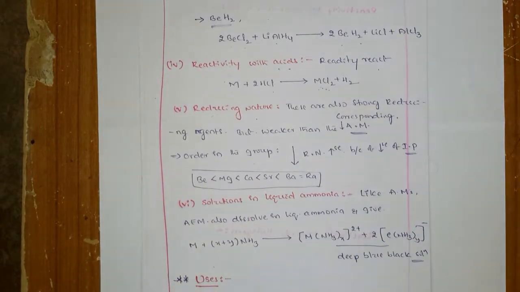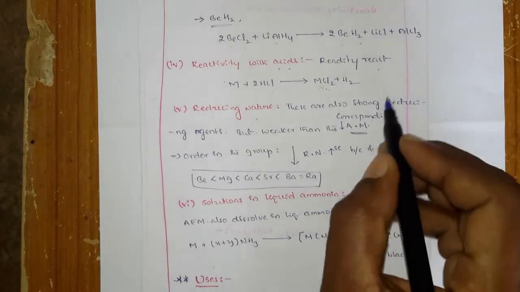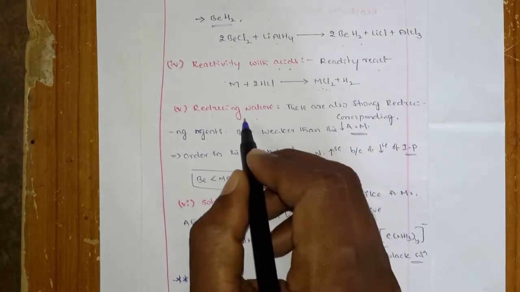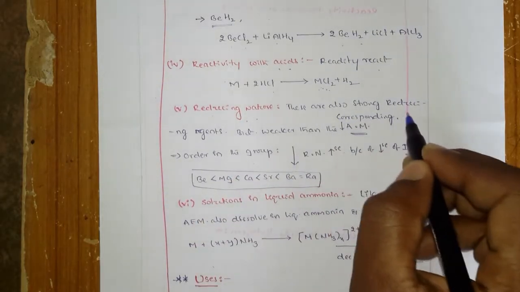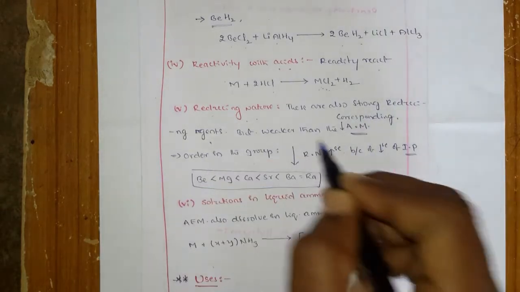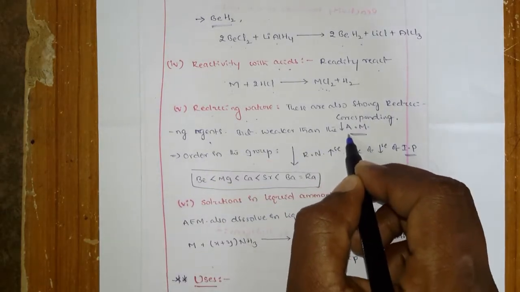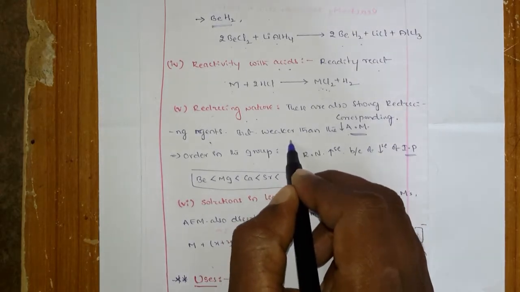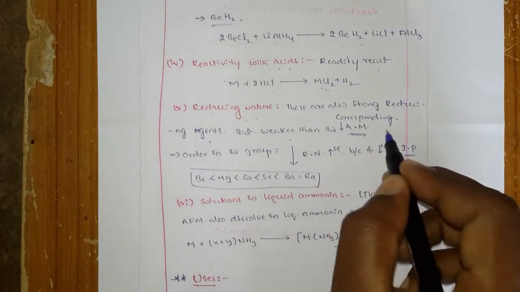And the next one is the reducing nature. You know that the first group of elements are strong reducing agents. Again in that, lithium has the highest reducing nature. Very similar to that, these elements are also strong reducing agents, but compared to the first group of elements, they are weaker than the alkali metals.